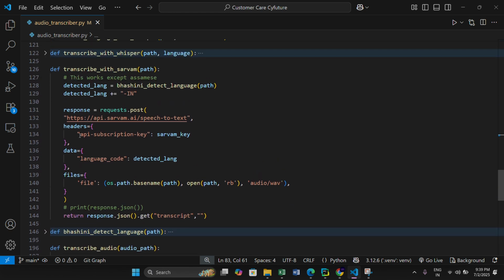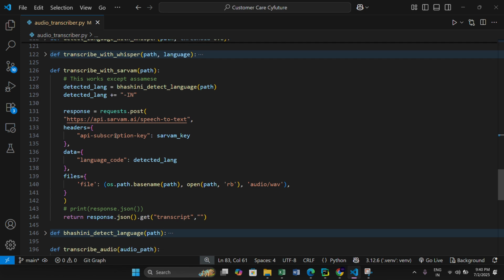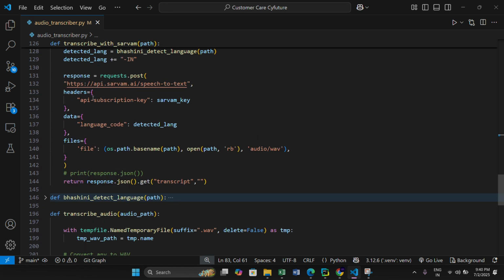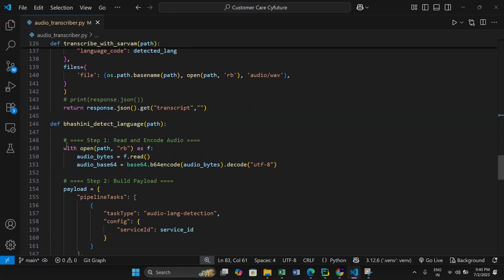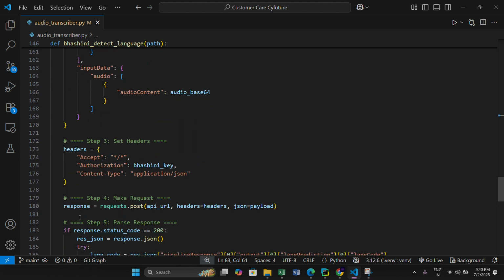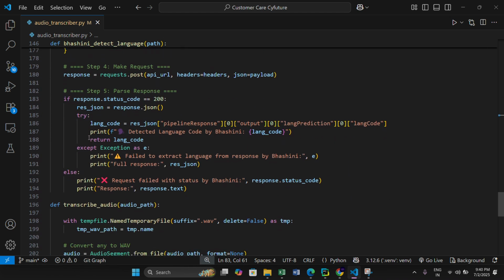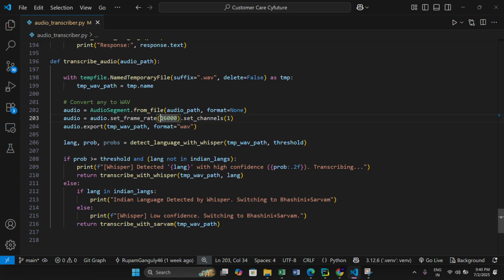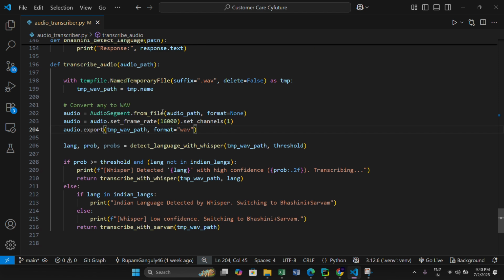This is the Sarvam code. See, we are using the API over here, and we are passing a request. This is Bhashini detect language. This is also another type of API we are using. And transcribe audio. Here you can see we are converting the audio which we have taken from the user into 16 kilohertz, so that the Whisper can work on it, right?